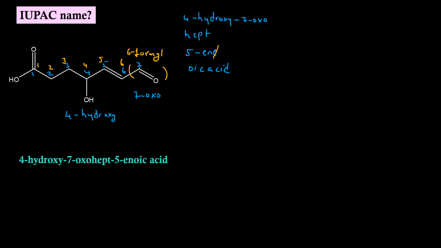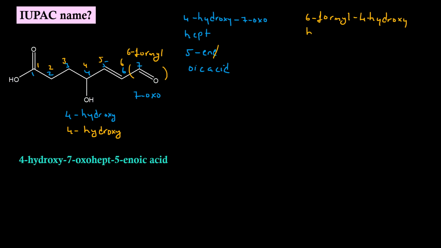On the 4th position, we have the same functional group, that is 4-hydroxy. Between hydroxy and formyl, formyl comes first in alphabetical order. So the secondary prefix will be 6-formyl, 4-hydroxy.